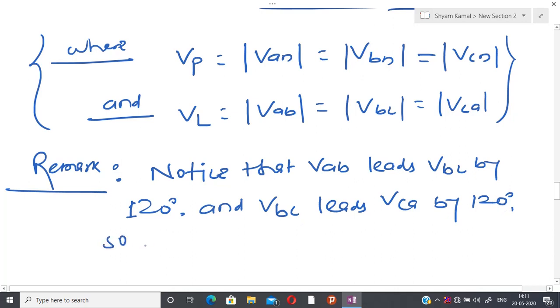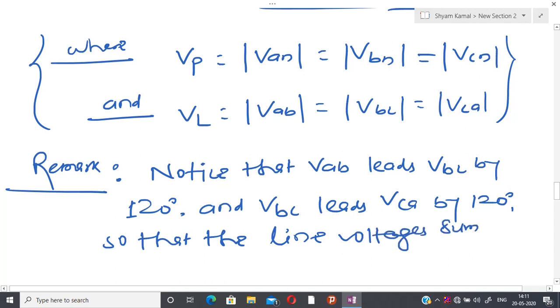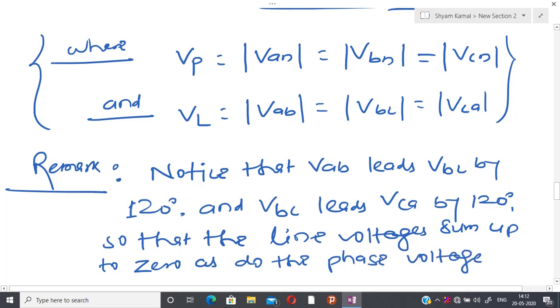So the line voltages sum up to 0, as do the phase voltages.